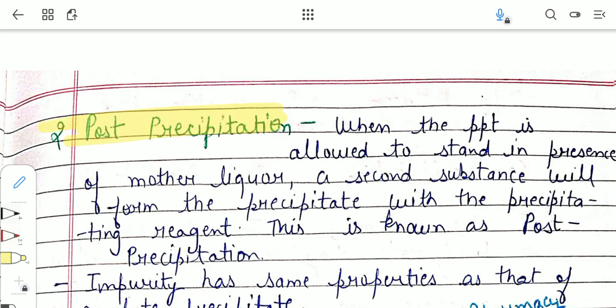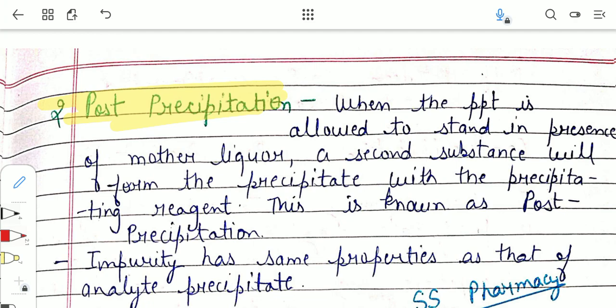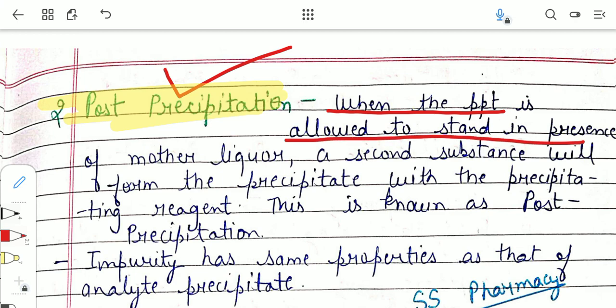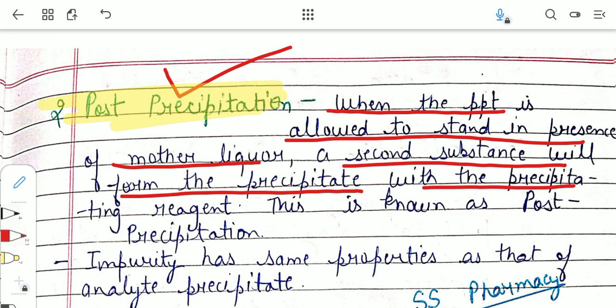This is the second factor which affects the purity of our precipitate. We will talk about this in detail, because this is also an important topic. When the precipitate is allowed to stand in the presence of mother liquor, a second substance will form a precipitate with the precipitating agent. This is known as post precipitation.